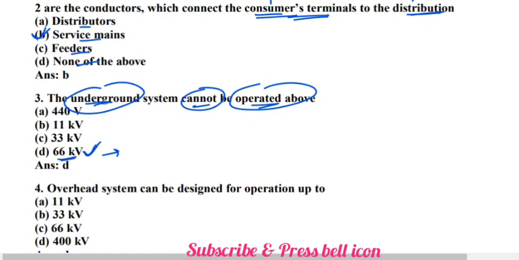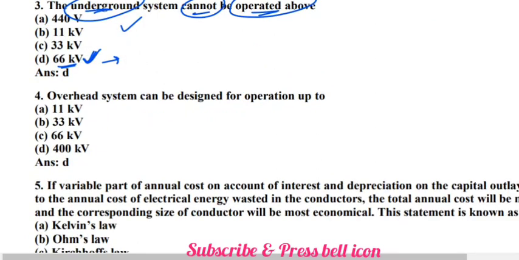In the case of overhead lines, we can use up to 400 kV, but in the underground system we cannot use more than 66 kV due to difficulty in the insulation. So the overhead system can be designed for operation up to 400 kV. In the case of the underground system, it can operate up to 66 kV only. So D is the correct answer.